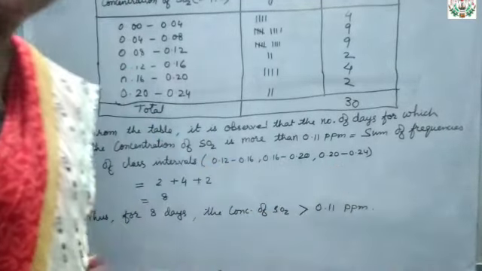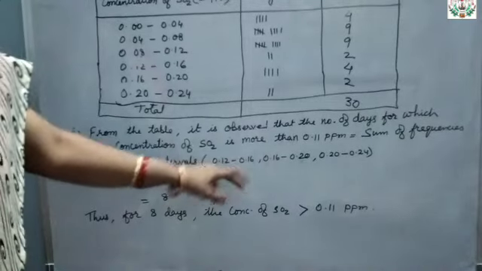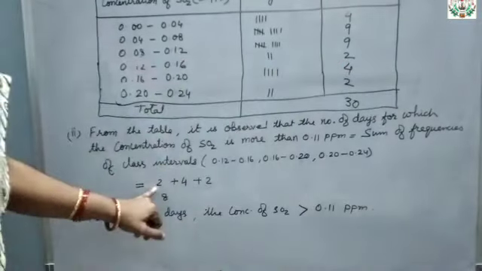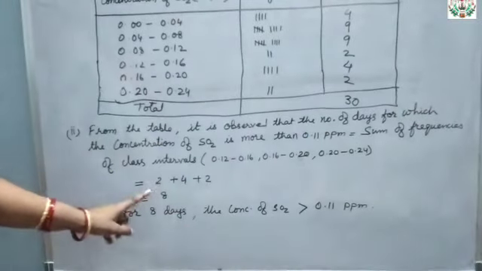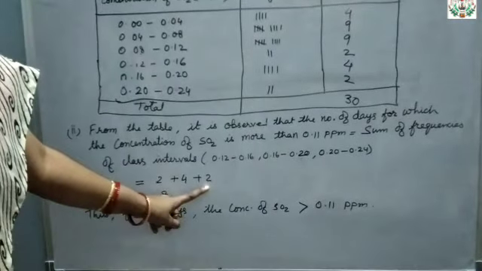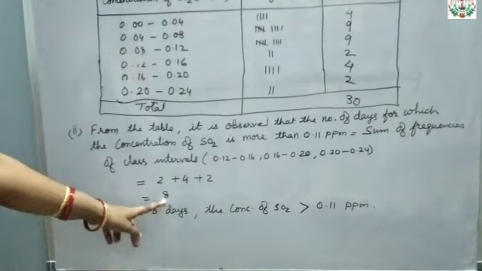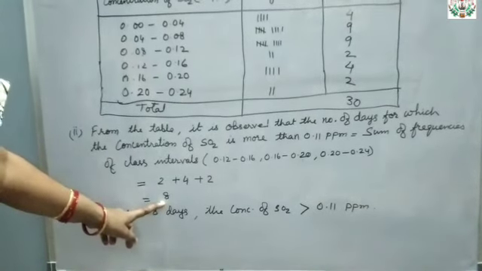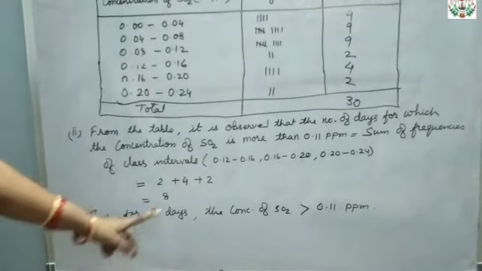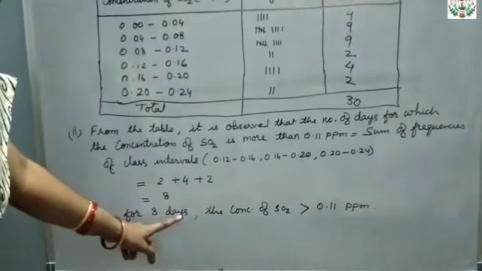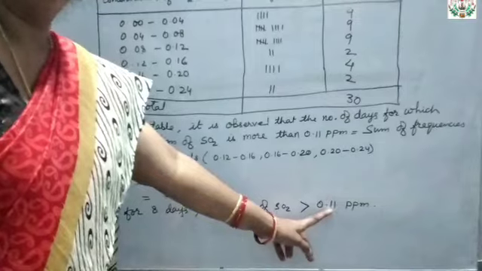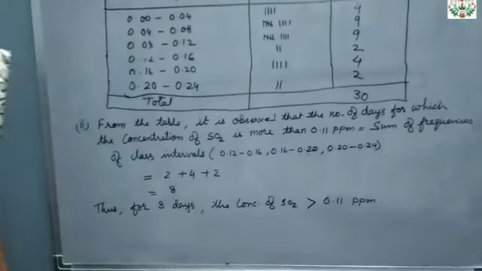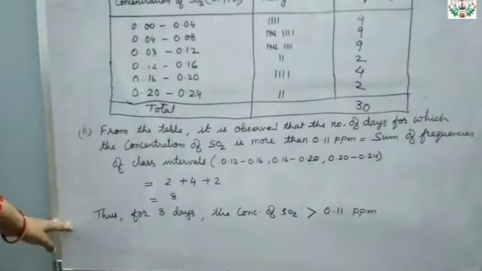Now what are the frequencies? For the first, that is 2 is written. Second, that is 4, and then 2. So 2 plus 4 plus 2 will be a total of 8. So for how many days was the concentration more than 0.11 ppm? Thus, for 8 days the concentration of sulfur dioxide was more than 0.11 ppm. Okay? Clear, children? Understood this one? Okay.